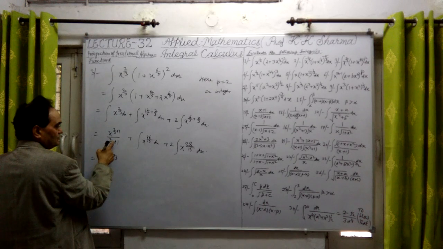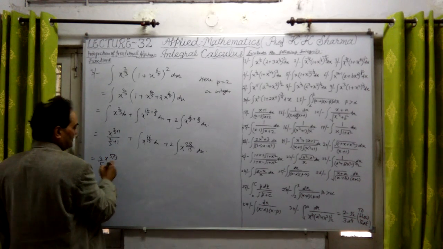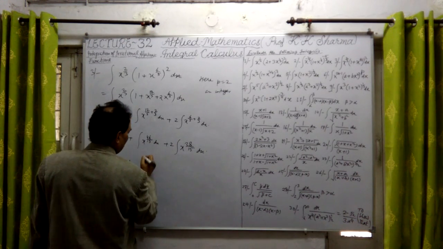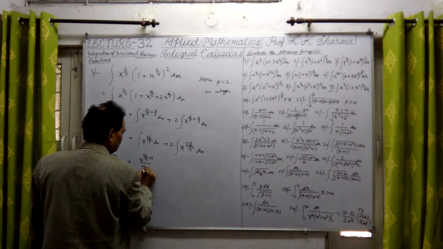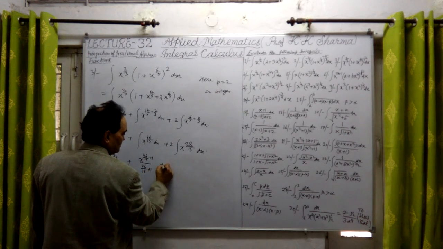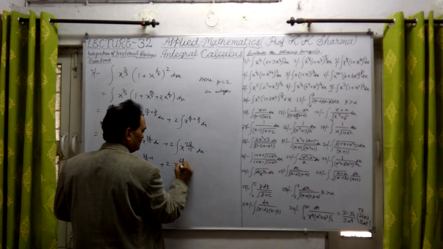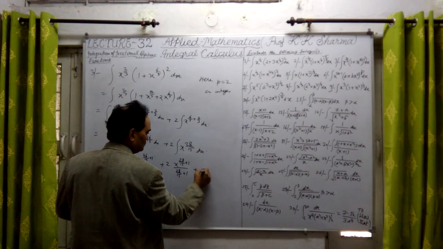And this will be 3 upon 5 into x to the power 5 by 3. Plus it will be plus 1. Let me write first: x to the power 46 upon 15 plus 1 upon 46 upon 15 plus 1, plus 2 into x raised to the power 28 upon 15 plus 1 upon 28 upon 15 plus 1, plus constant of integration.